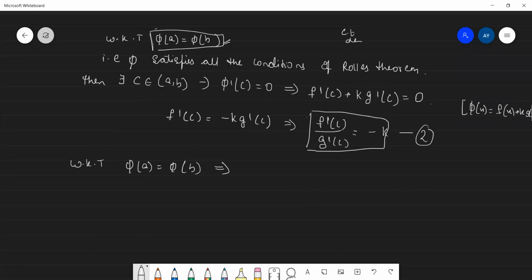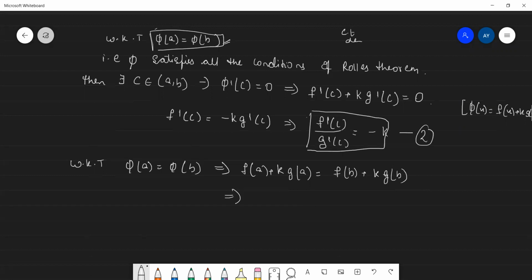So phi of a is f of a plus k into g of a, that is equal to f of b plus k into g of b. From here, you can find the value of k.